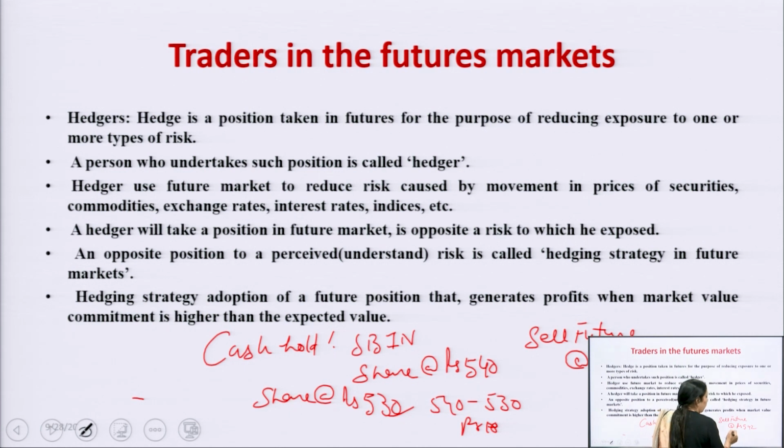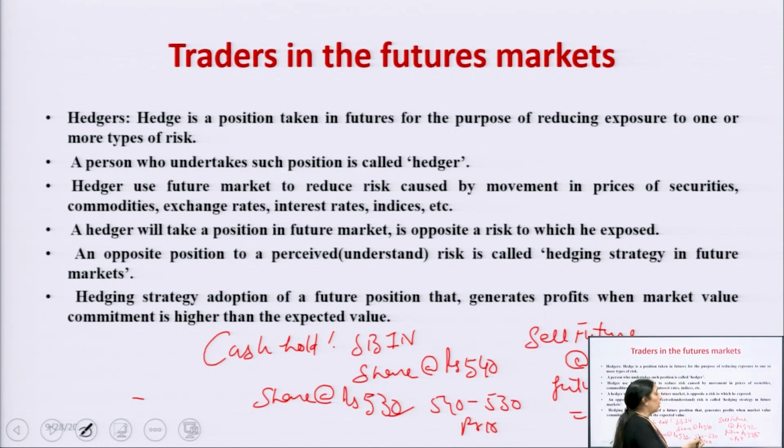Now, if the price of the future at that time is, say, rupees 35, what is the difference? There is a profit of rupees 7. But the actual loss to him is rupees 10.